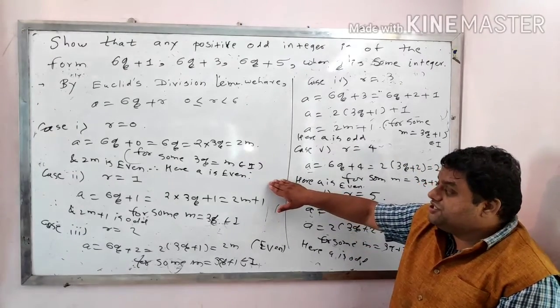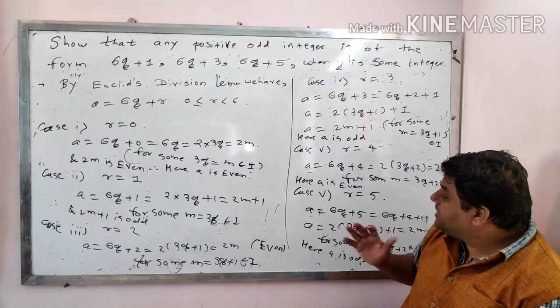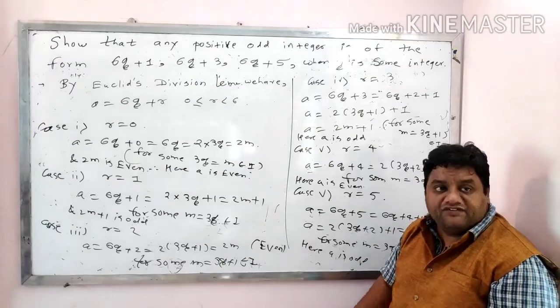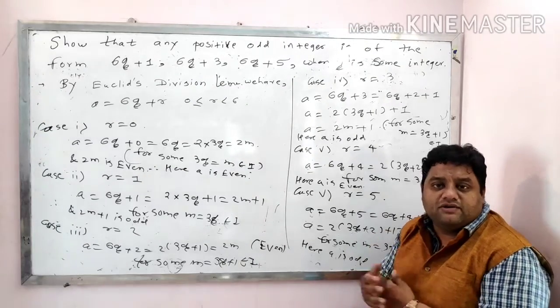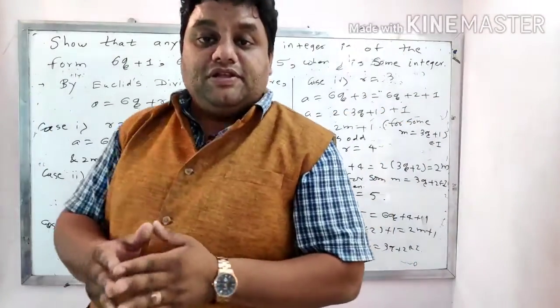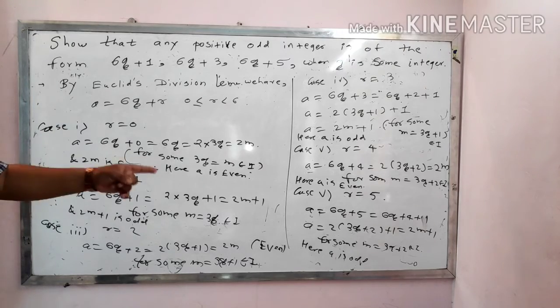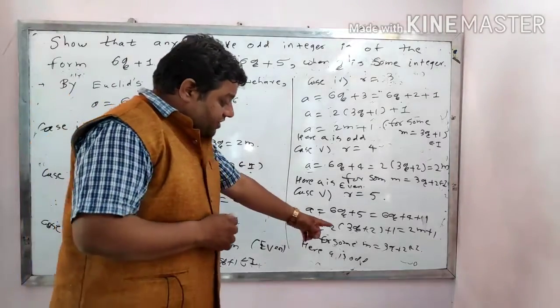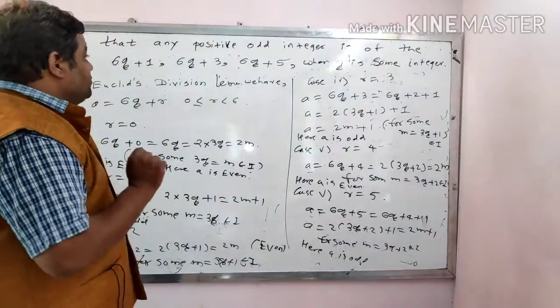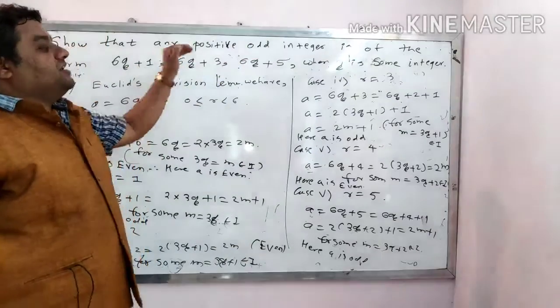Here, if the question is about odd, then you can take case 1, case 3 and case 5 like this. And if the question is about even, you have to reverse the cases. Please do the practice that I have given along with the schedule, along with the particular course. You can pause the video and check the answer. Just remember that at last, after completing all these cases, you have to say from the above observations we can conclude that any positive odd integer, and the rest.